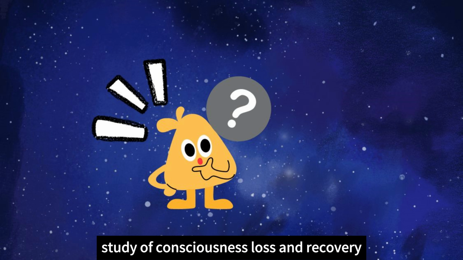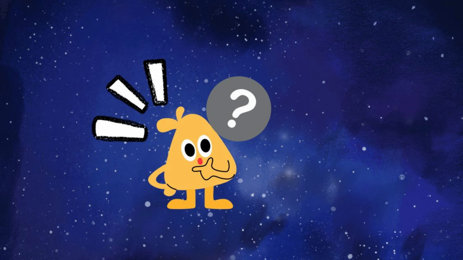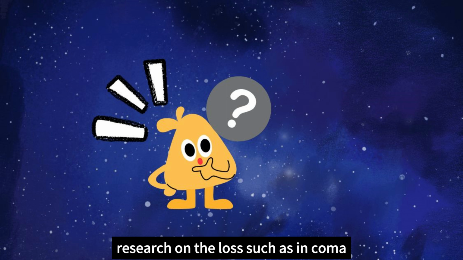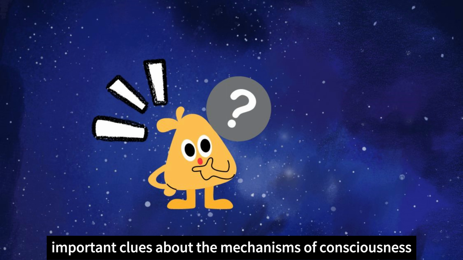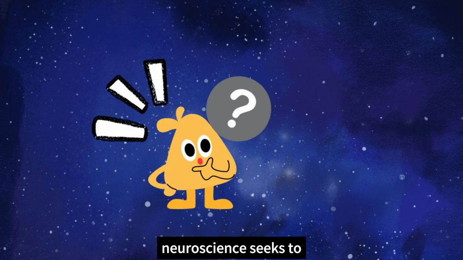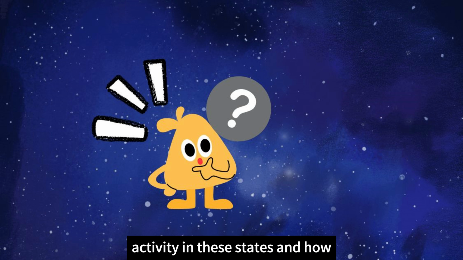Study of consciousness loss and recovery. Research on the loss, such as in coma or under anesthesia, and recovery of consciousness can provide important clues about the mechanisms of consciousness. Neuroscience seeks to understand the changes in brain activity in these states and how these changes affect the emergence and disappearance of consciousness.